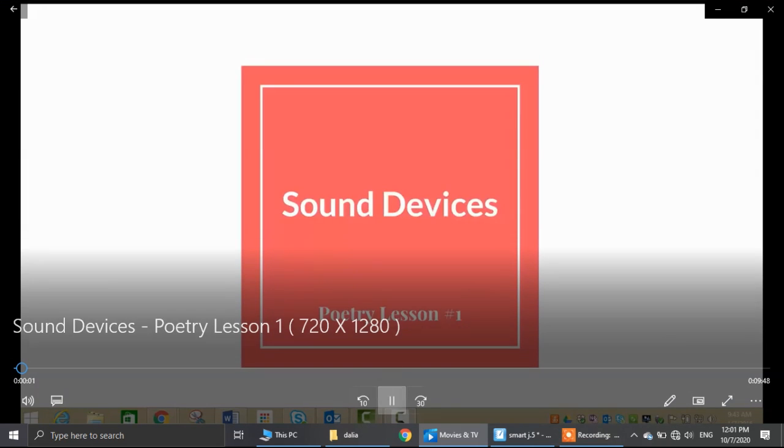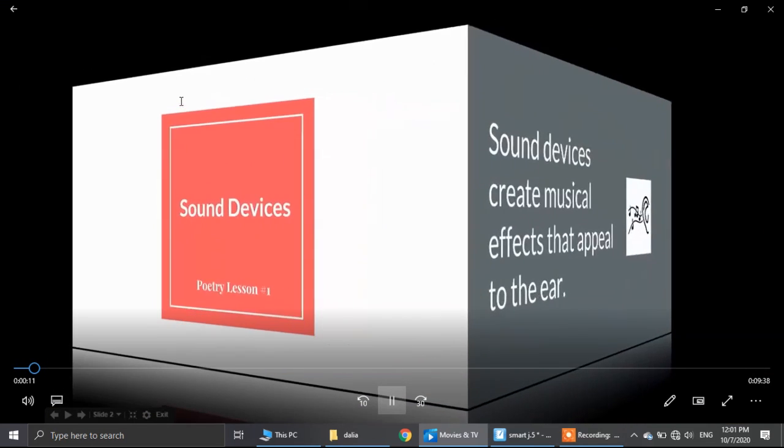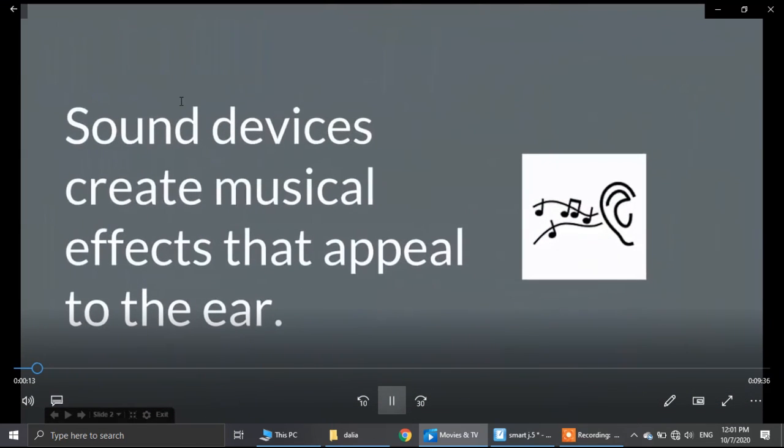We're going to start our poetry unit, and with this first poetry lesson, we're going to take a look at sound devices in poetry. So let's go ahead and get started. Sound devices create musical effects that appeal to the ear. So the use by the poet of these sound devices is what gives poetry that musical quality.